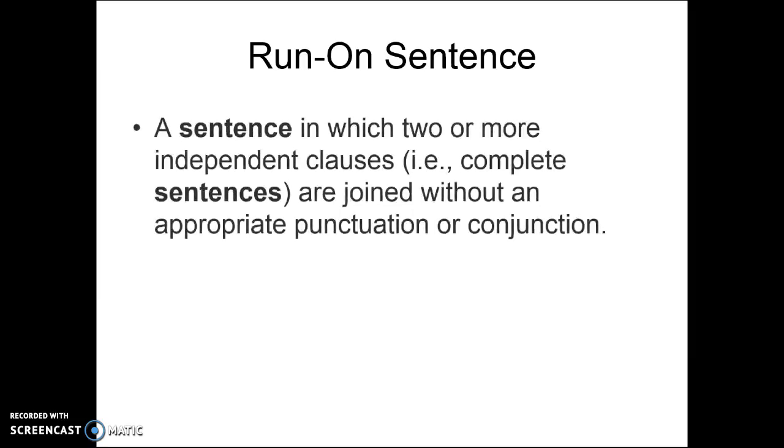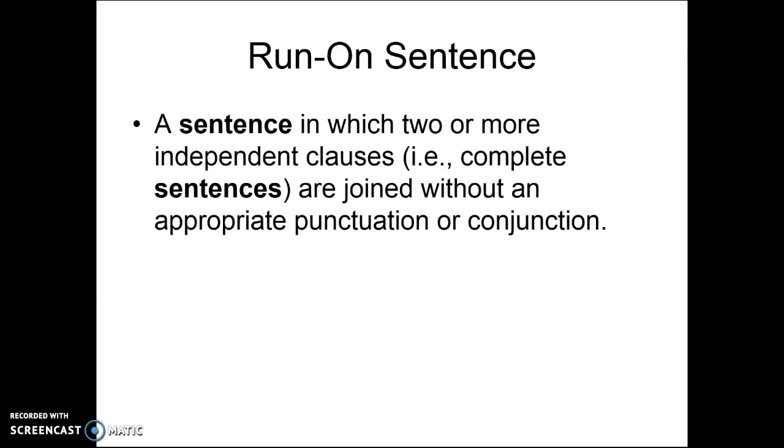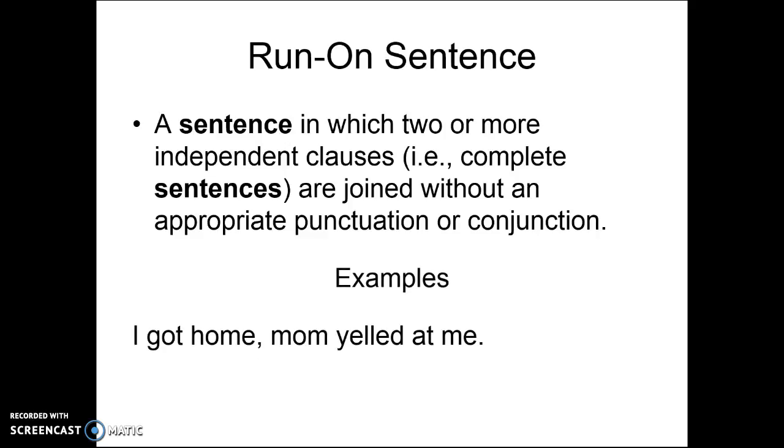Next type of sentence is a run-on sentence. This is a sentence in which 2 or more independent clauses, again, complete sentences, are joined without an appropriate punctuation or conjunction. Examples of run-on sentences: "I go home, Mom yelled at me." Again, there is a comma, but that is not the appropriate punctuation.